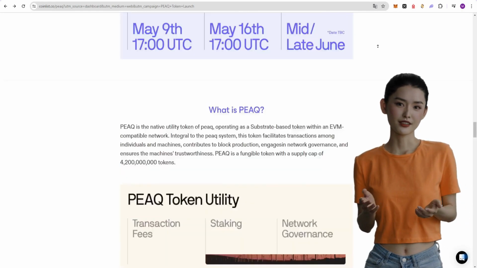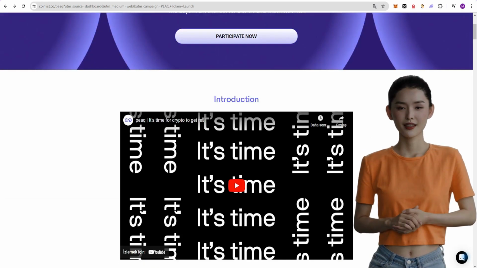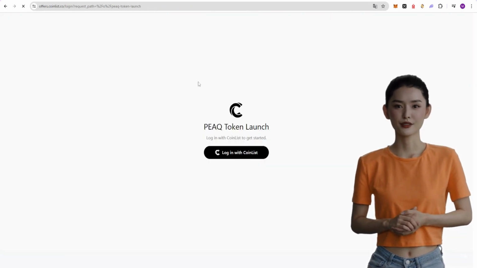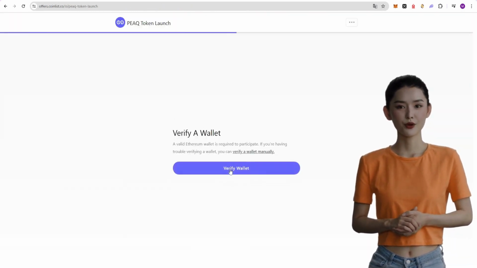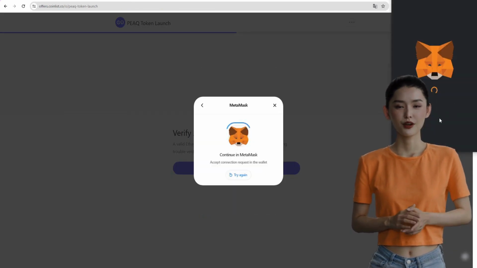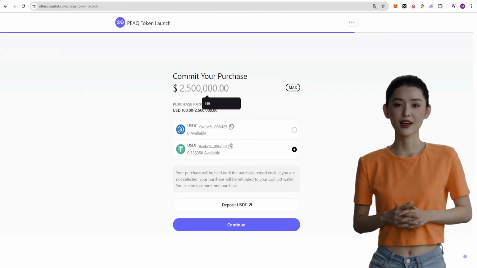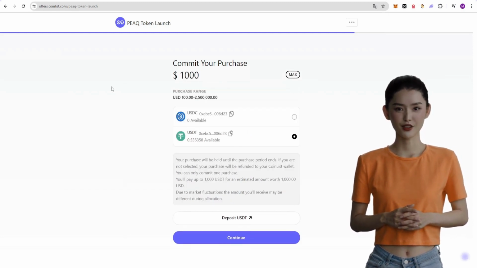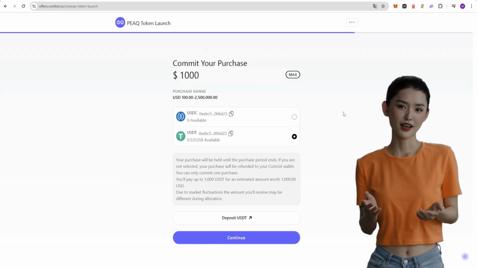Now, I want to register for the presale. I click on the Participate Now button. After logging in, I proceed. You know these steps now. After wallet confirmation, you'll see the screen where you need to specify how much you want to buy. Determine the purchase amount and press the Continue button. This way, you'll participate in the presale of the project.